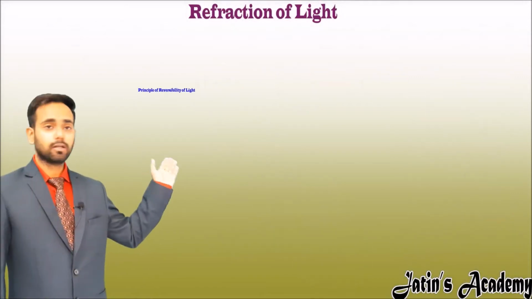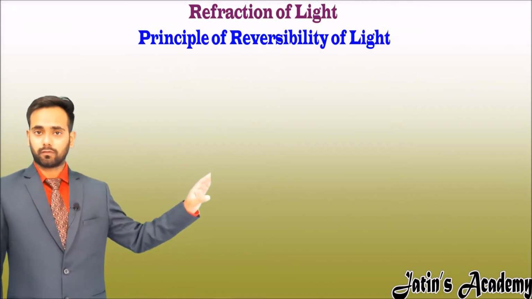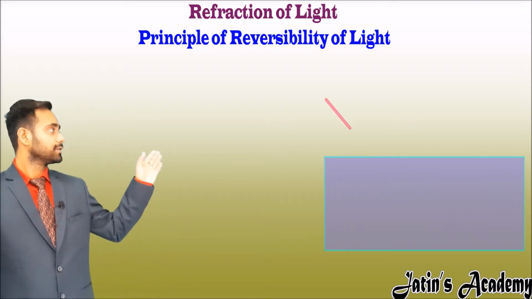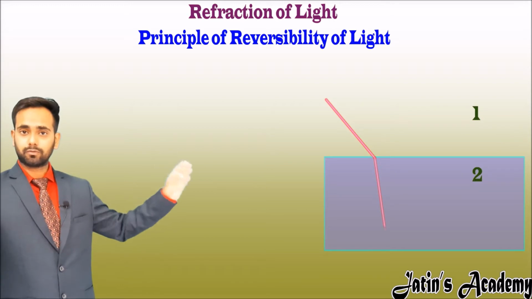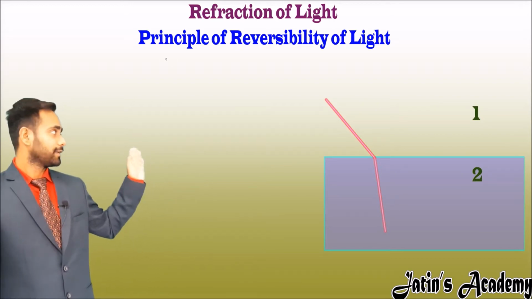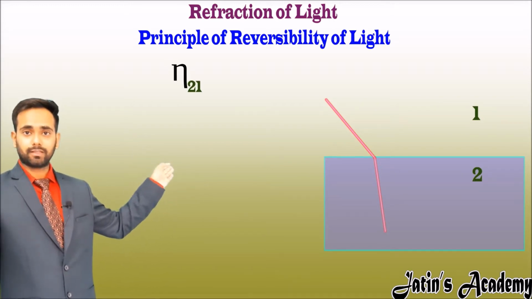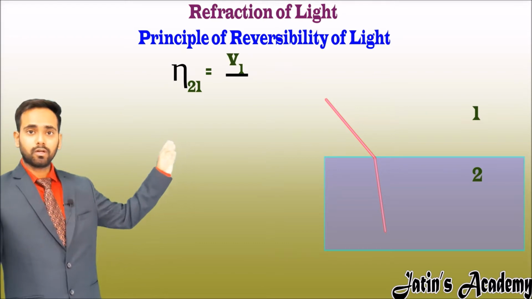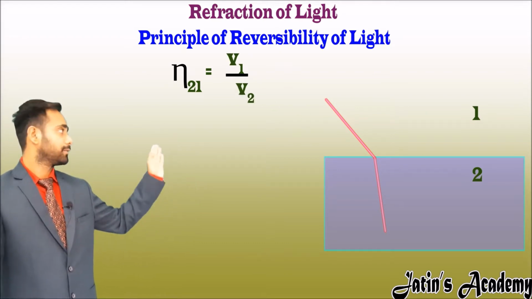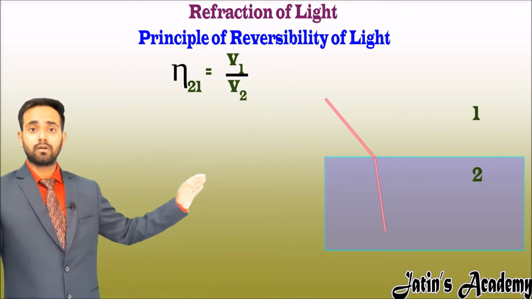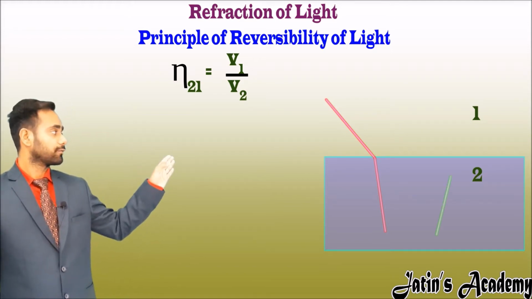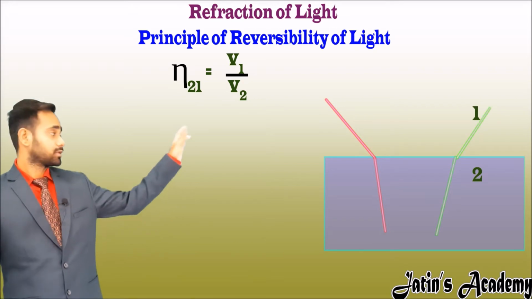See the principle of the reversibility of path of light. Let us understand it with an example. Light is coming from the first medium to the second medium. The refractive index of the second medium with respect to the first medium, that is N21, is equal to the speed of light in the first medium to the speed of light in the second medium, that is V1 by V2. Now reverse the path. Reverse the path means light is going from the second medium to the first medium.